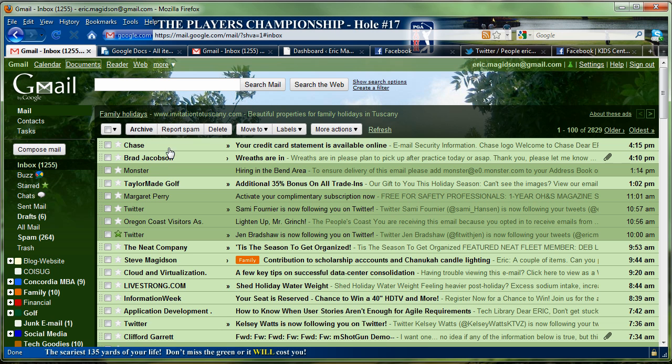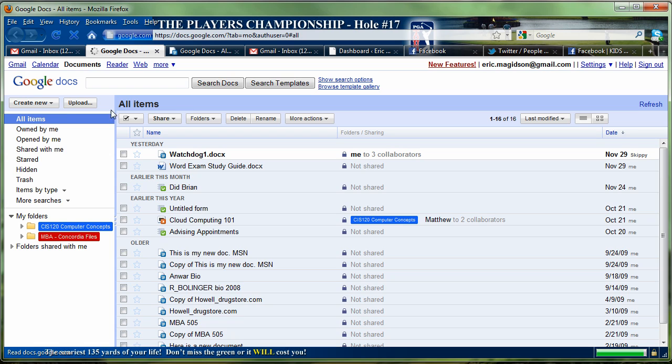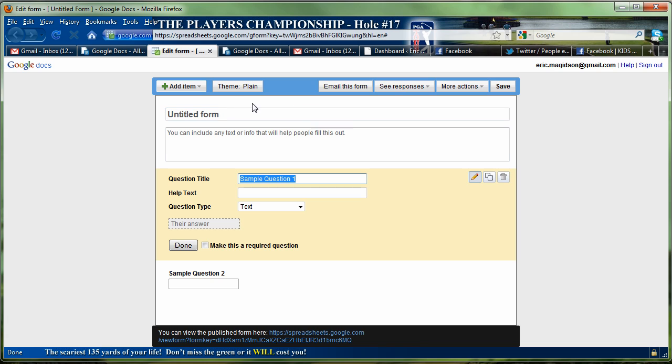So I'm going to go into Gmail, and as you notice up here, everyone that has a Gmail account is given Gmail documents. So I'm going to go into Gmail documents, and one of the great things about Google Docs, as they call it, I can create a word processing form, a presentation, spreadsheet, drawing. The big one I want to show you is forms. So I'm going to go into the forms section here, and it is a regular web-based form. So you'll see how this works.